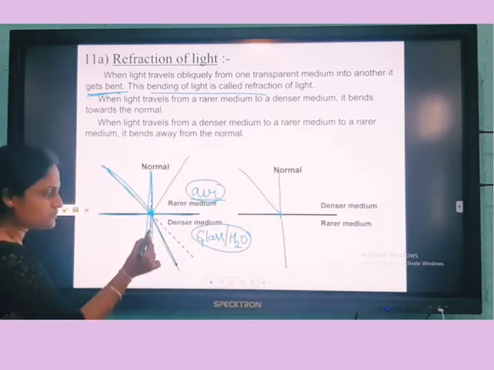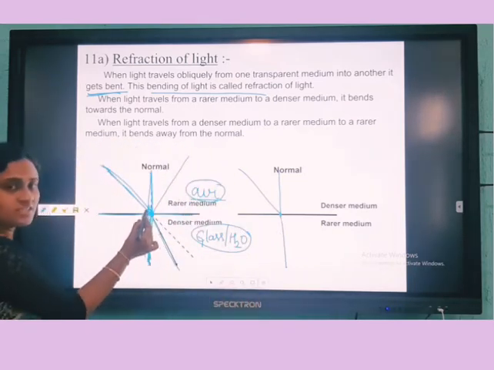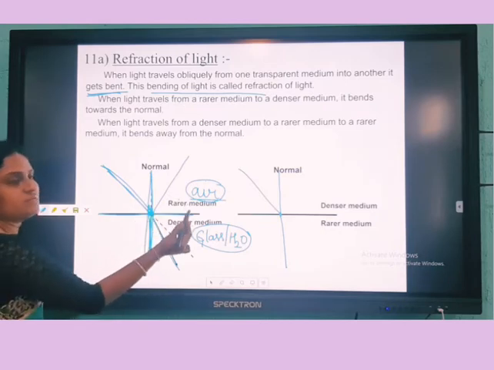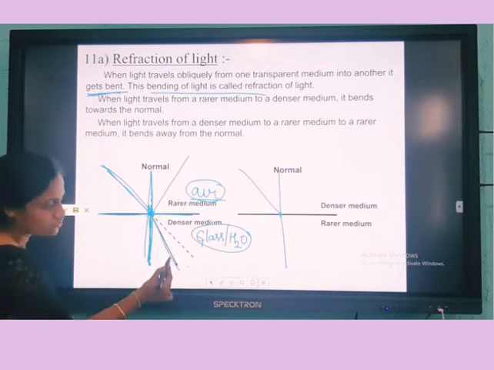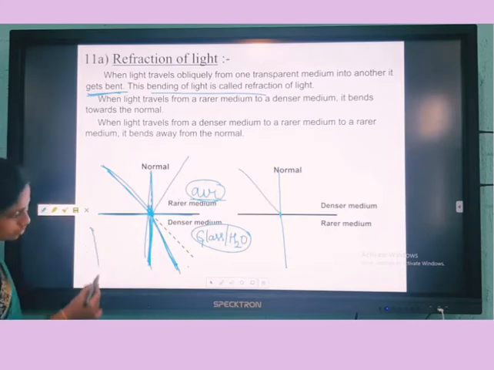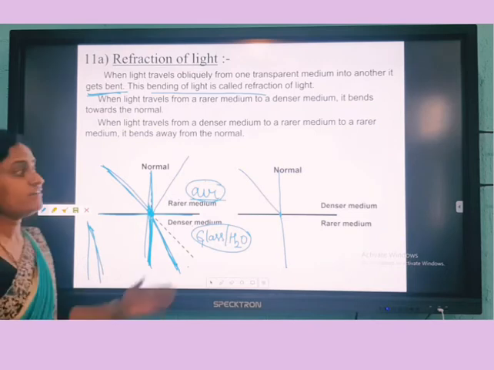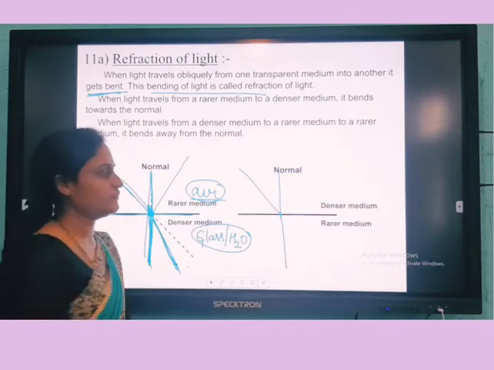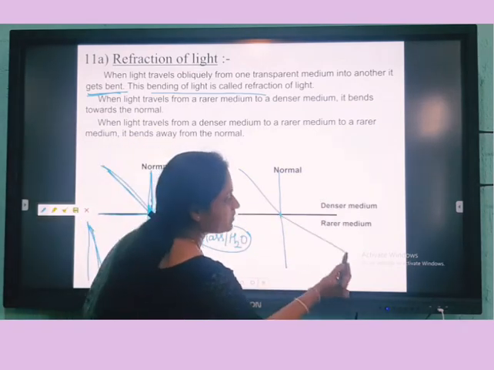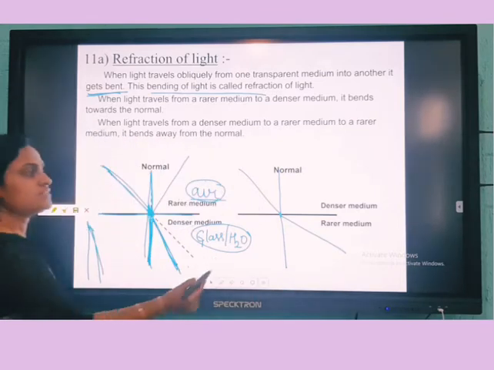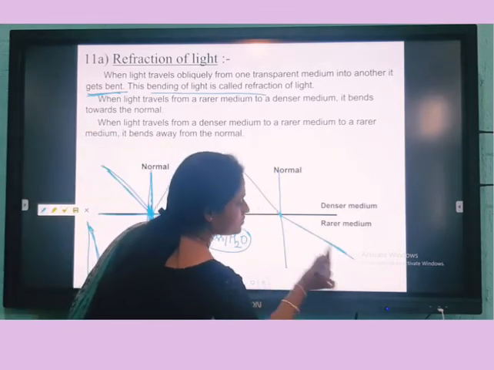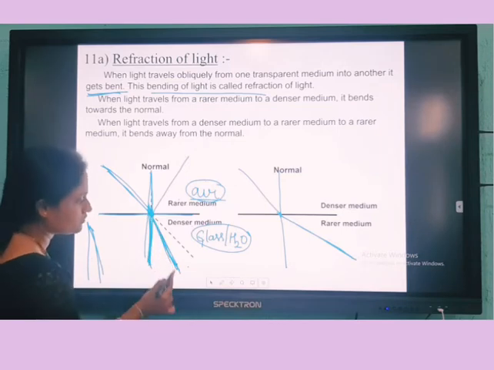So to this normal line, when this light ray passes from rarer to denser medium, it bends towards the normal. But when it comes from denser to rarer medium, it bends away from the normal. So this is away from the normal, this is towards the normal.